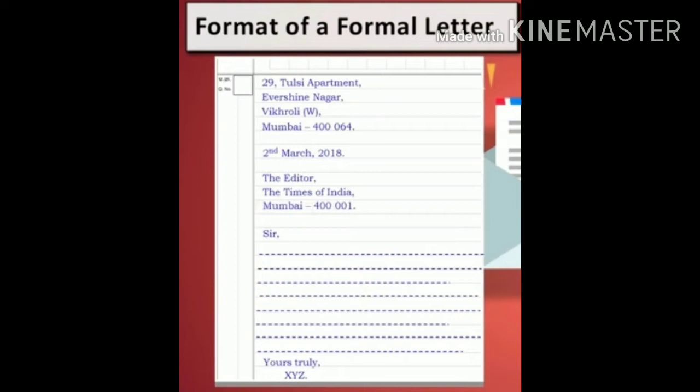If we know the gender of the person, then we write the particular one. For male, we write sir, and for female, we write madam. In case we don't know whether the person we are writing the letter to is male or female, then we write sir oblique madam. After writing the salutation, drop a line and start with the body of the letter.